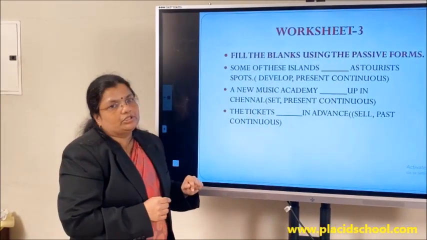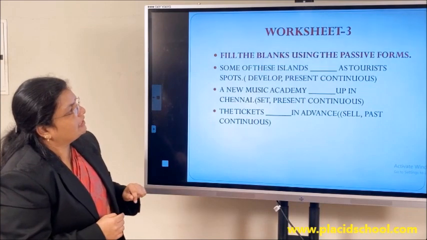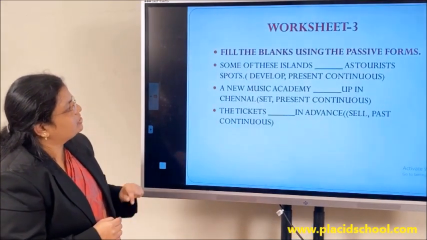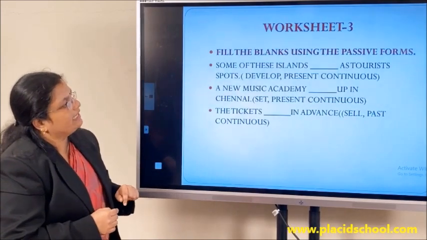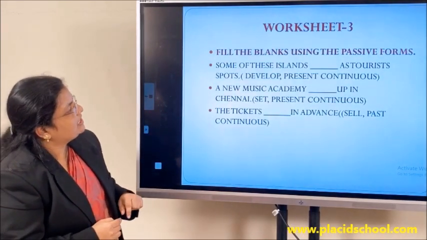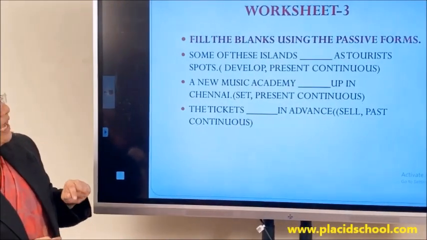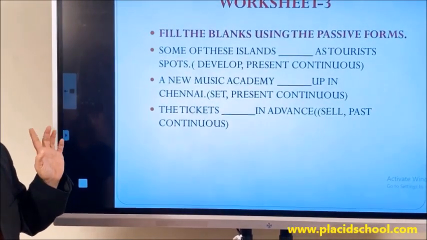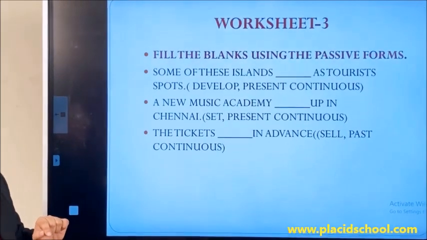Now let's have a look into the worksheet. Fill the blanks using the passive forms. Look at the first question: Some of these islands dash as tourist spots. You have to use the present continuous passive form, and the verb given to you is develop.